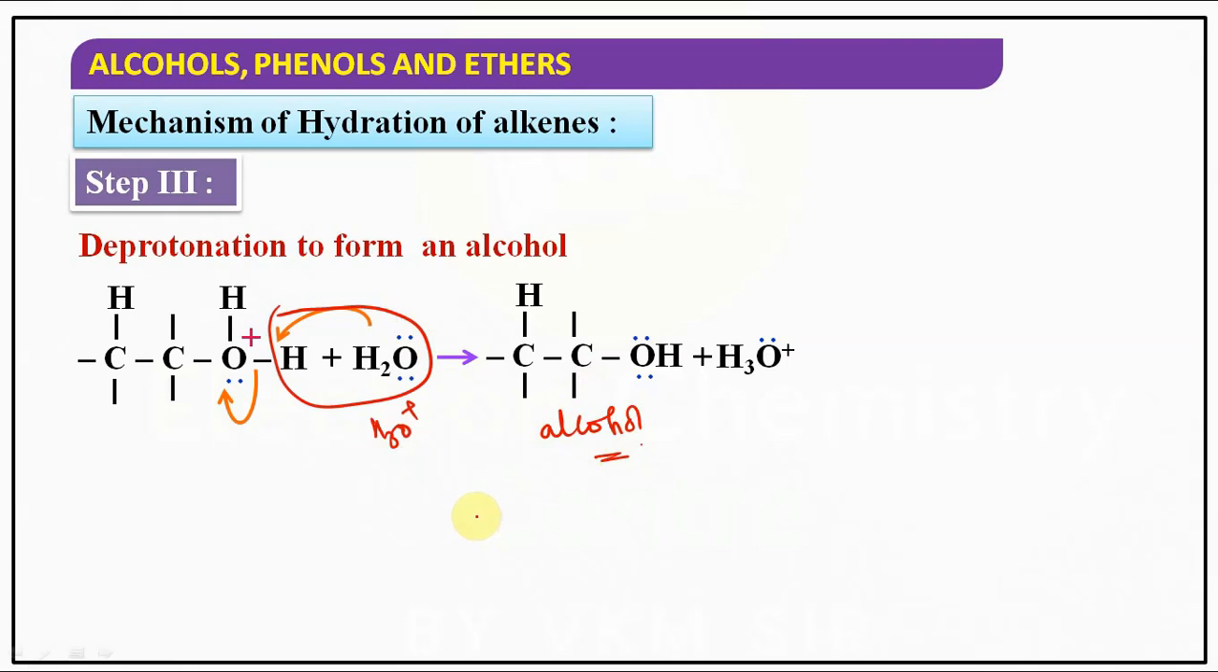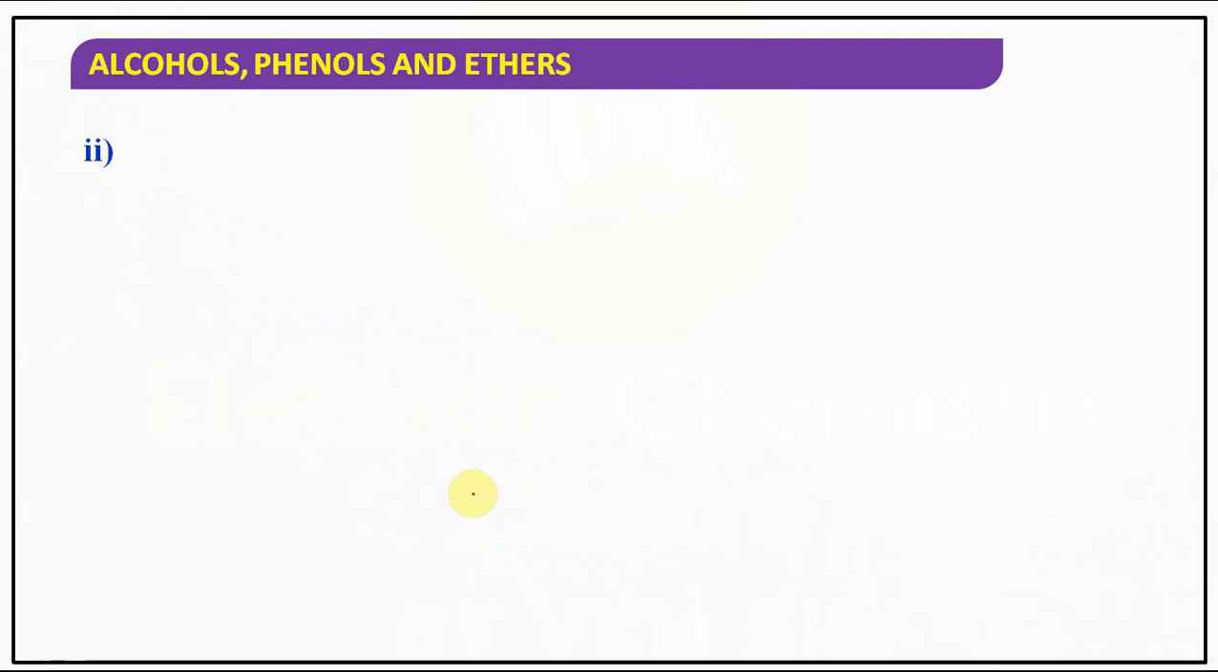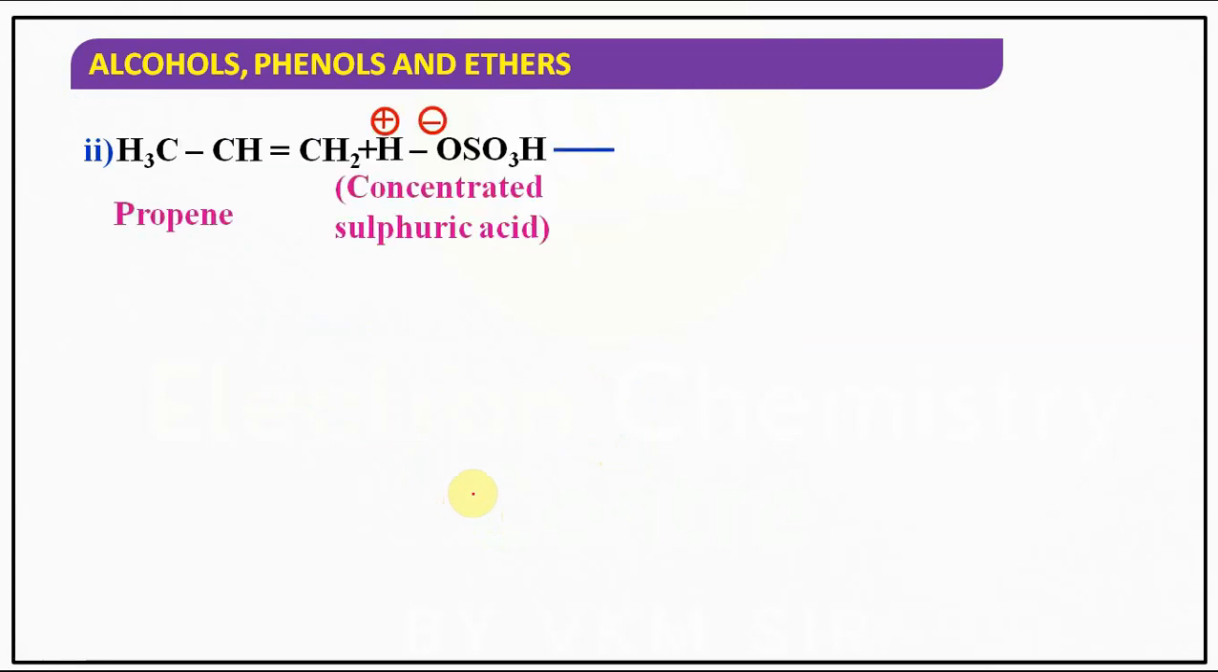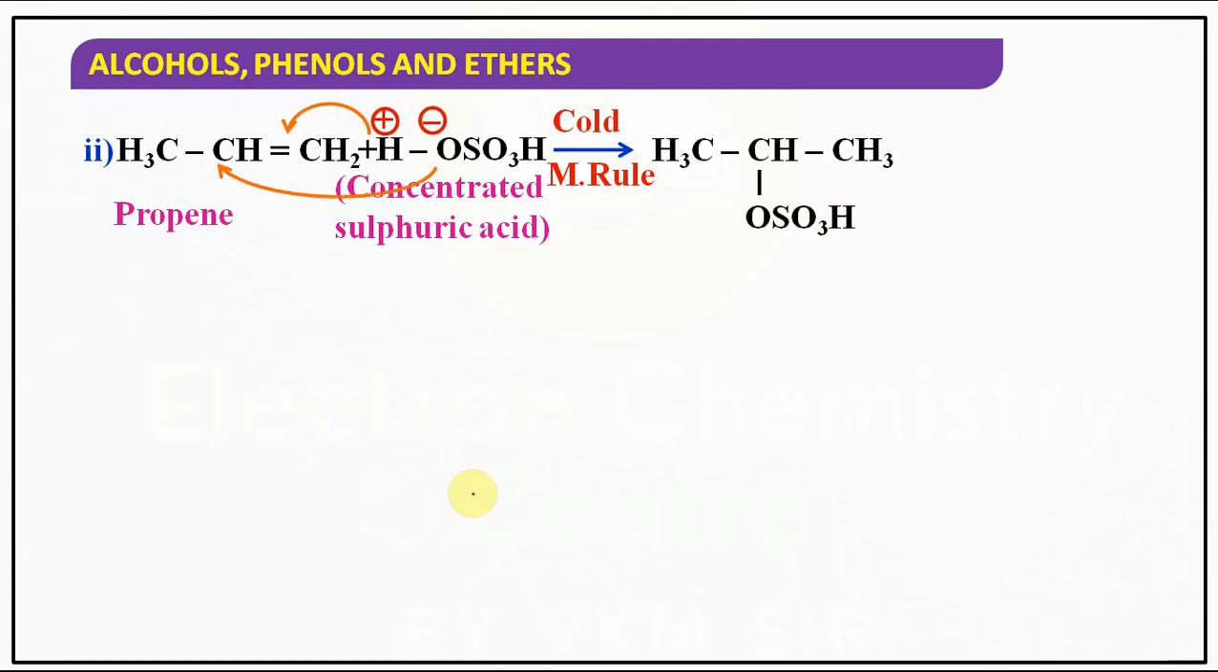Alcohol. Hope you understand the point. Is it clear? So this is the way to write the mechanism of hydration of alkenes to form alcohols. Hope you understand, children. So these I have explained. See, propene is treated with dilute sulfuric acid, right?